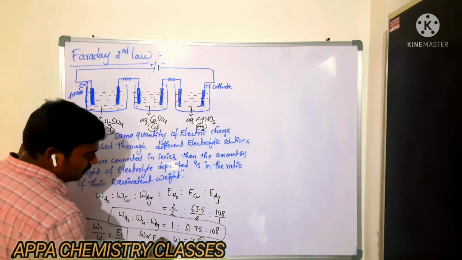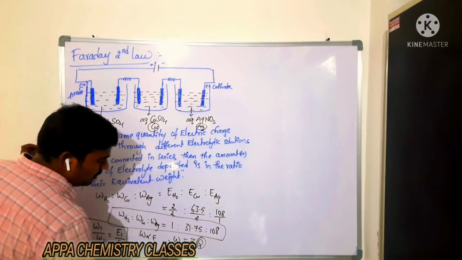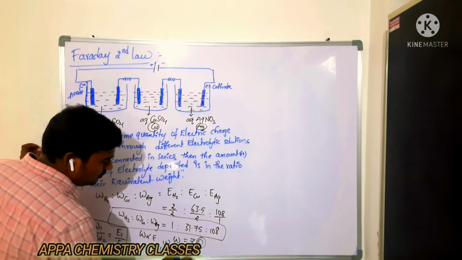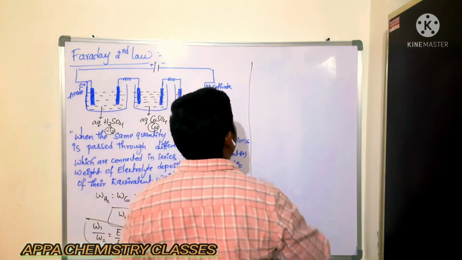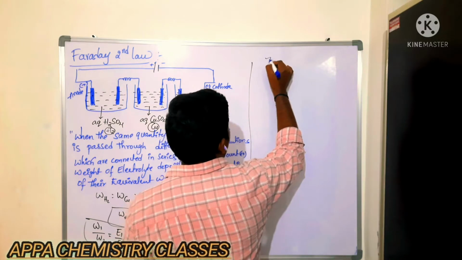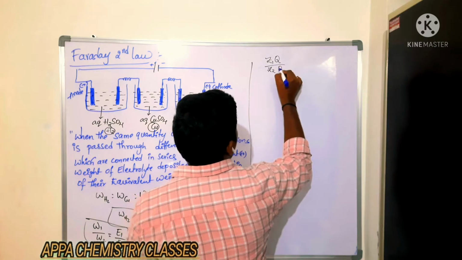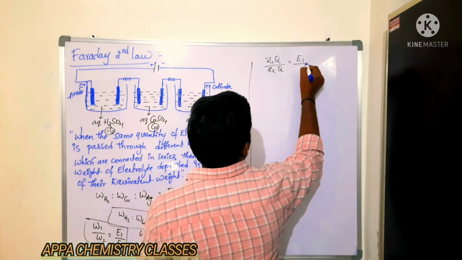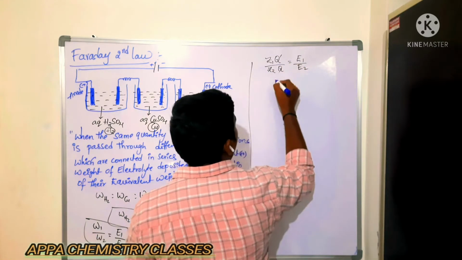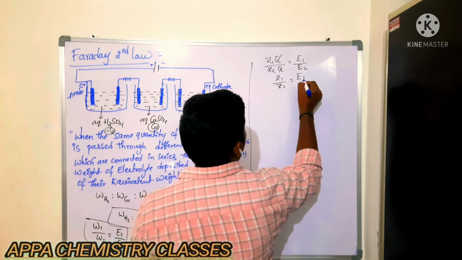So W1 is equal to Z1 into Q, and W2 is equal to Z2 into Q. Okay, so you substitute these values. In place of W, I am substituting Z1 into Q by Z2 into Q is equal to E1 by E2. So Q gets cancelled. So Z1 by Z2 is equal to E1 by E2.